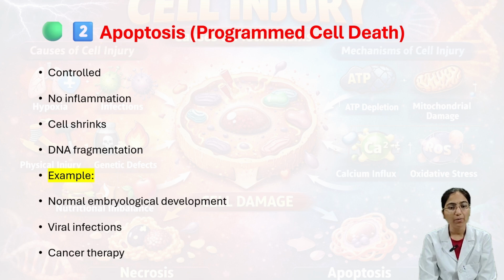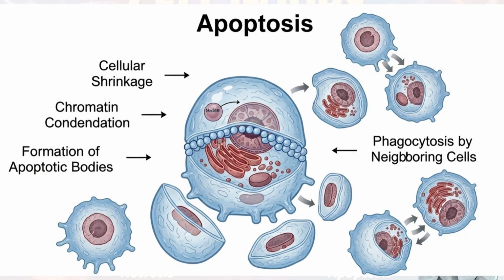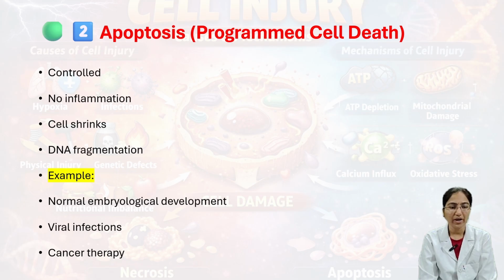Next, we'll see apoptosis. It is programmed cell death. It is controlled cell death. Apoptosis can be controlled. There is no inflammation, and the cell shrinks. Then DNA breaks down; that is DNA fragmentation we can see in apoptosis, in programmed cell death.